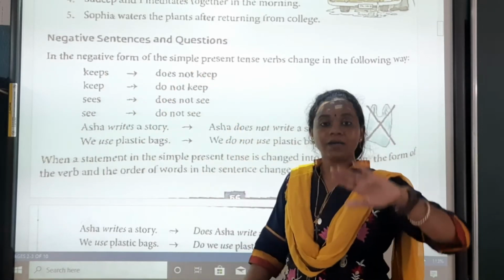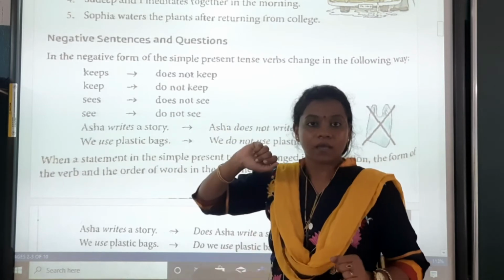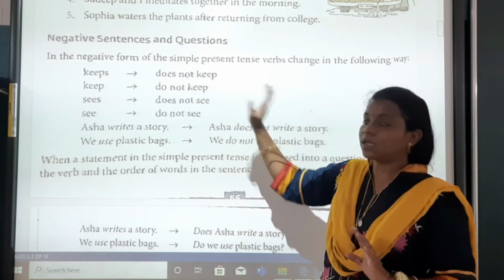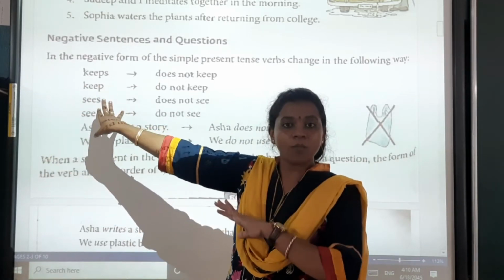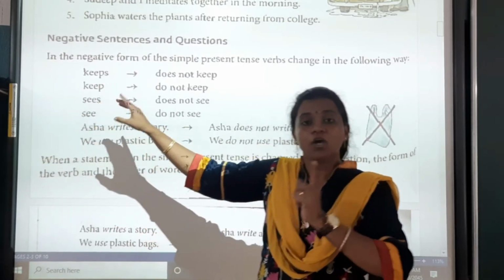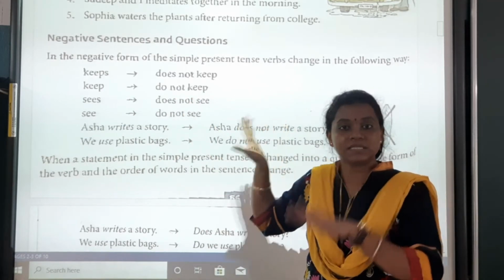So when we are converting it into a negative form, we will write does not here, and keeps will become what? Keep. Okay? And when we have a plural subject, obviously our verb will be in the base form itself. So we are adding do not, and keep will remain the same.